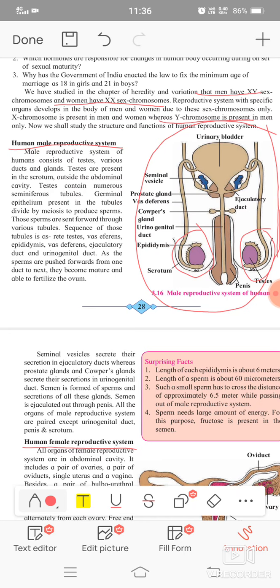The ducts are tubular structures, that are vessels, and various glands are also present: Cowper's gland, ejaculatory duct, and seminal vesicle is another gland. So a number of glands and ducts are present in the human male reproductive system. Testes are present in the scrotum outside the abdominal cavity.